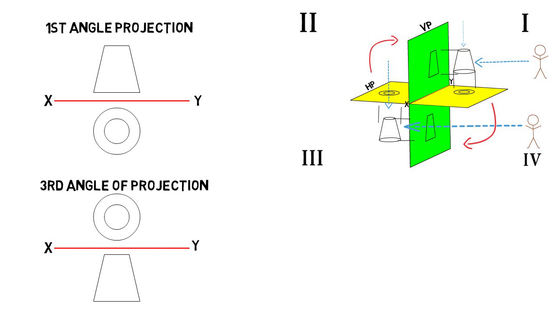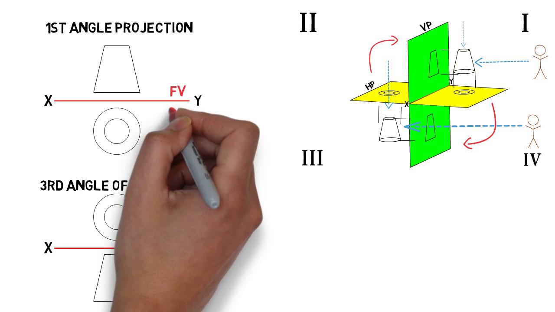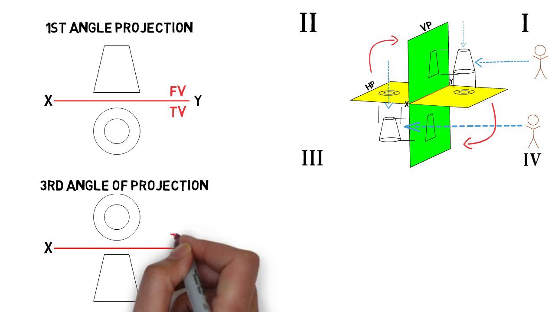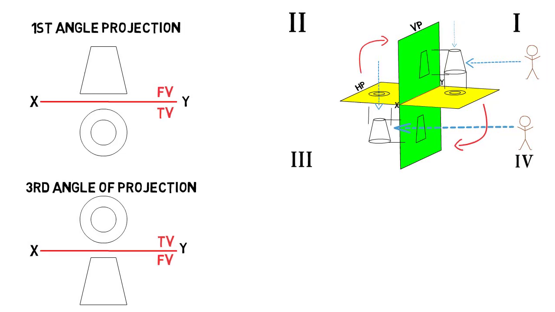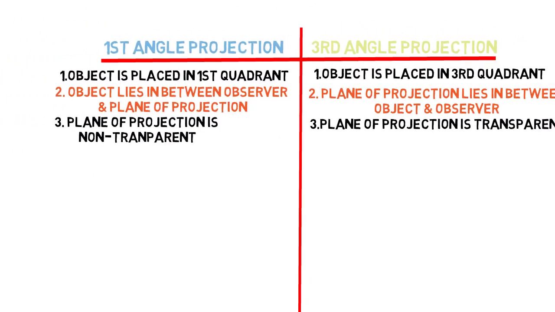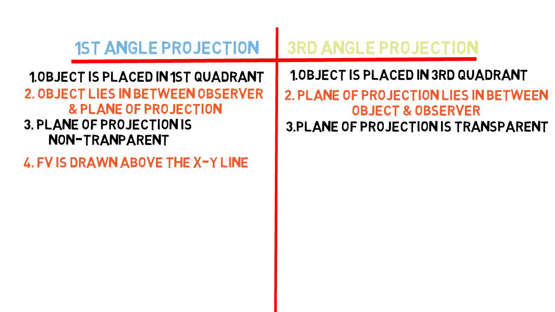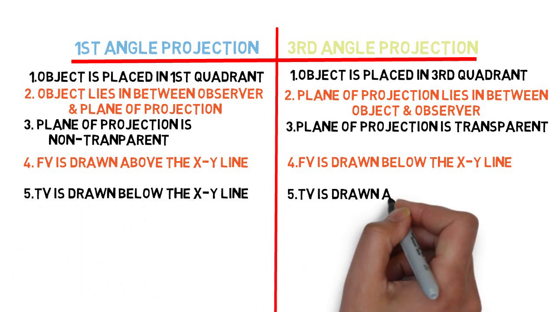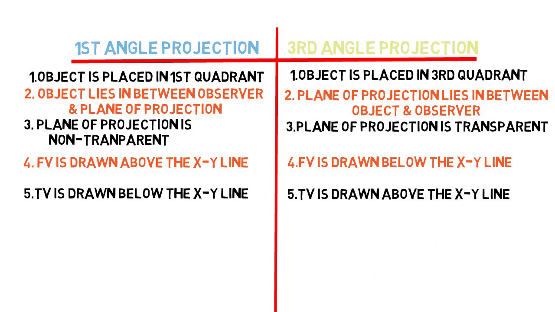Now here in first angle of projection, front view is drawn above the XY line and top view is drawn below the XY line, while in third angle of projection, front view is drawn below the XY line and top view is drawn above the XY line. So we got two differences here. Front view is drawn above the XY line and here front view is drawn below the XY line. Top view is drawn below the XY line and here top view is drawn above the XY line.